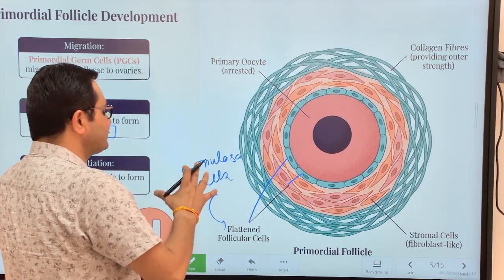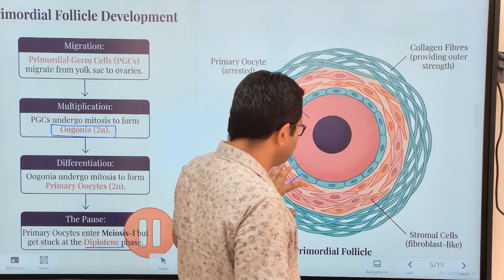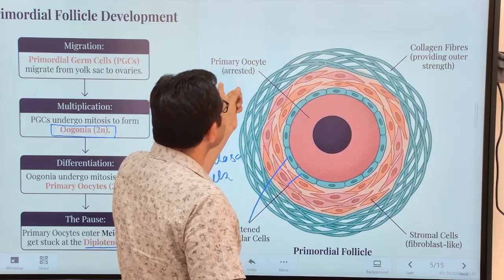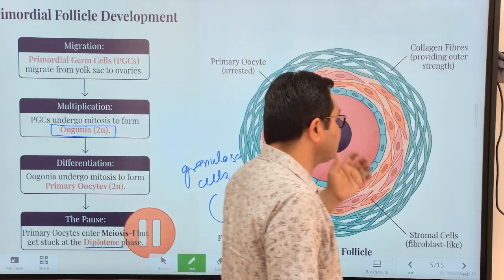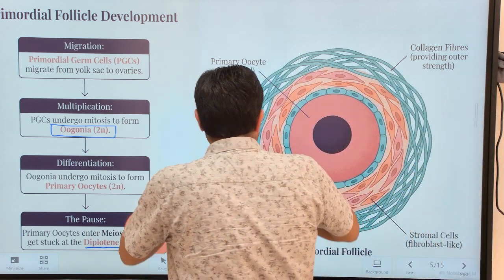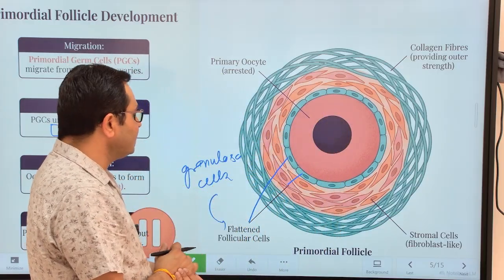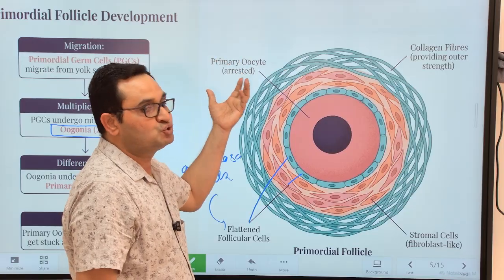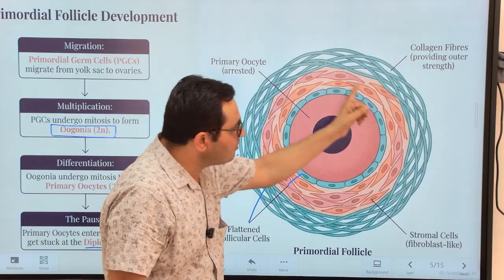Now here the granulosa cells or follicular cells are somewhat flat in shape, and that is why this follicle having a primary oocyte arrested in diplotene is a primordial follicle, where there are also specific fibroblast cells called stroma cells, and also collagen fibers. These collagen fibers provide mechanical support to the follicle in later developmental stages. So the primordial follicle is the follicle that contains a primary oocyte arrested at the diplotene of prophase 1 and surrounded by flat cells.